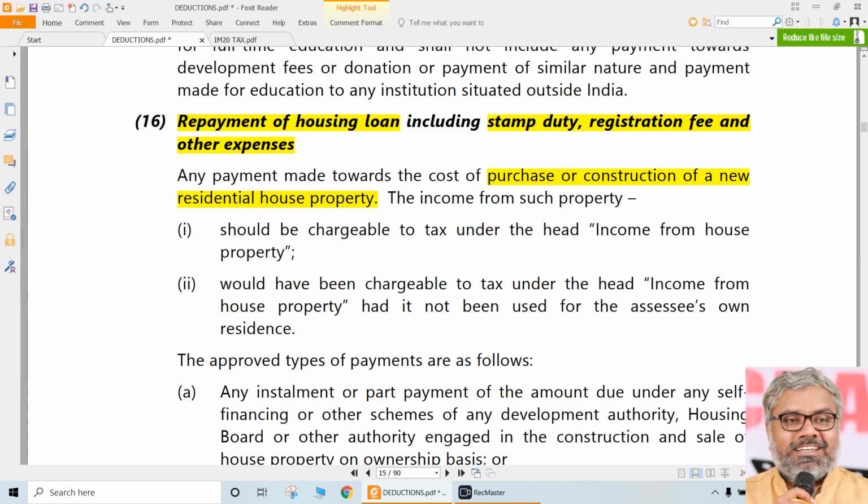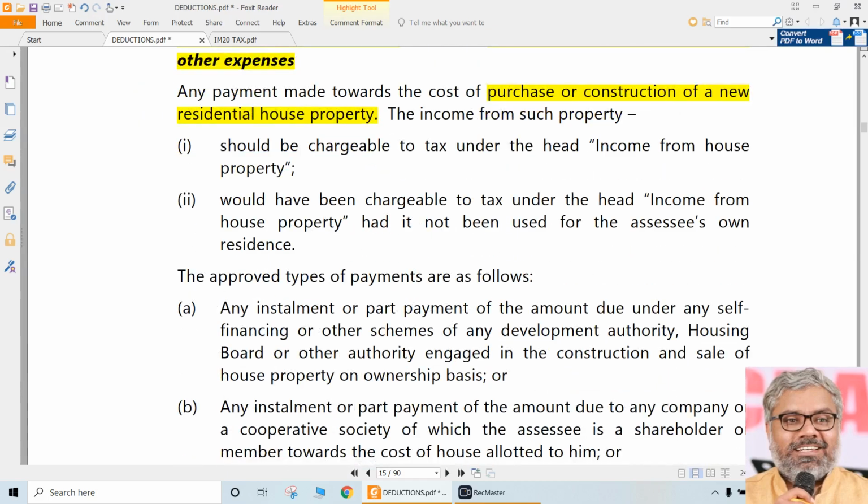So any payment made towards the cost of purchase or construction of a new residential house property is eligible for ATC deduction. Of course, whatever that property is, it is chargeable to tax under the head of income from house property. That is fine. And it would have been chargeable to tax even if it has not been used as SC's own residence, whatever it may be. Simply speaking, any residential house property. See, naturally, any property, if it is a residential house property, will be chargeable to tax. How much taxable? Finally, that is a different story. But definitely, it will already be taxable under income from house property. These two conditions, we don't have to separately look at them. That is natural, since they are covered by the head of income from house property already. There is nothing special there.